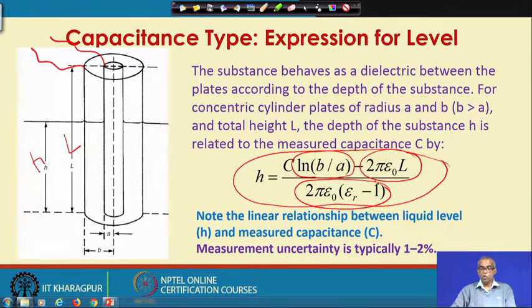So, you can note that there exists a linear relationship between level of the liquid H versus C. The measurement uncertainty of capacitive type level gauge is typically 1 to 2%.